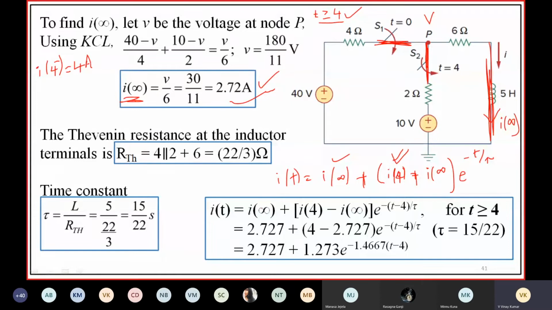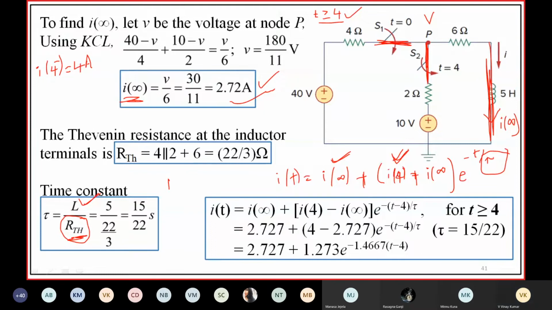So we have the initial value and final value. Let us find the time constant. Tau is equal to L by R. If you have more than one resistance, then we have to find the time constant like this: tau is equal to L by RTH, where RTH is the Thevenin's resistance between the terminals of the inductor. In order to find Thevenin's resistance, we have to make all sources 0. Making all sources 0 means a voltage source is replaced by a short circuit and a current source is replaced by an open circuit.